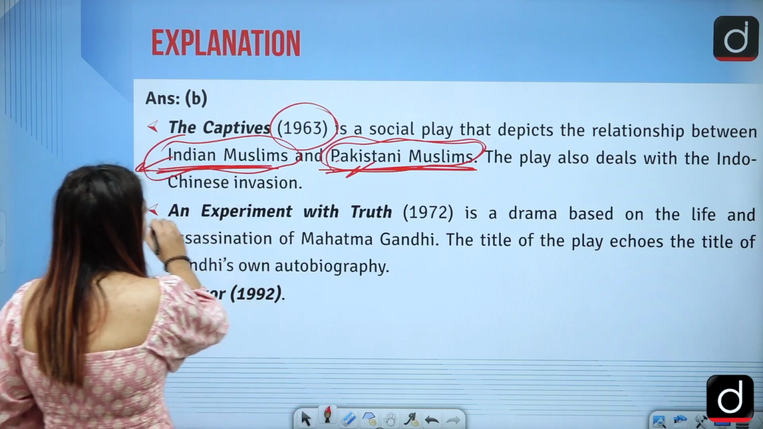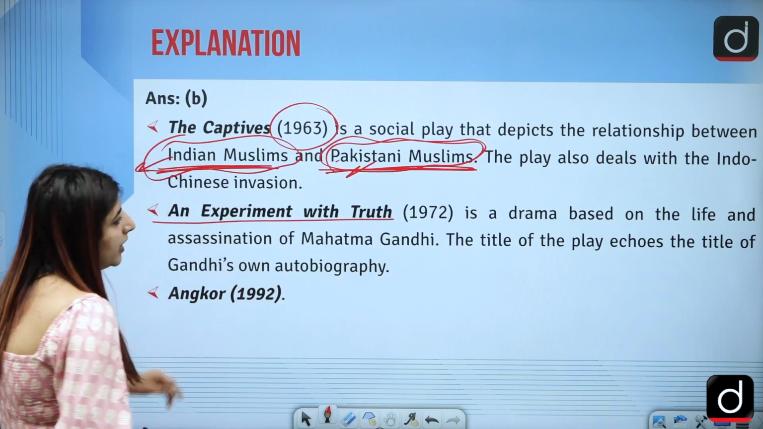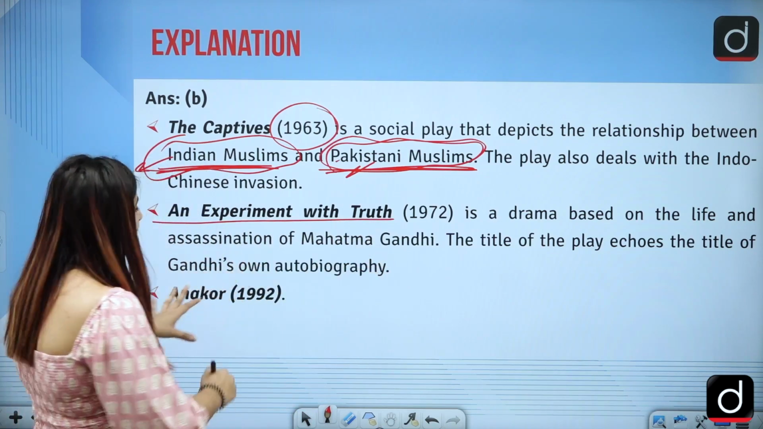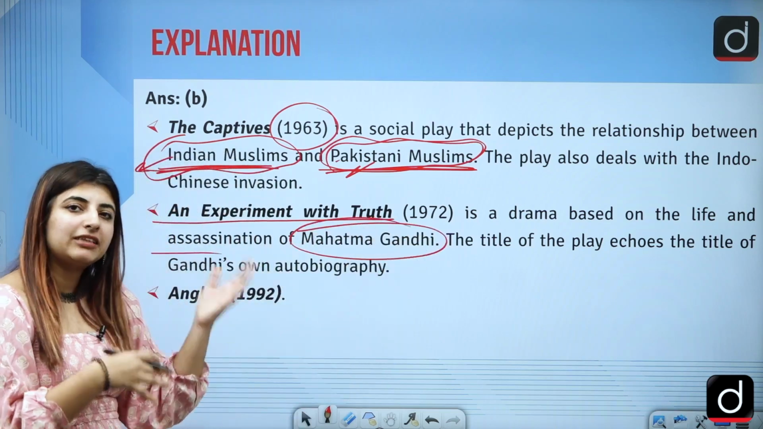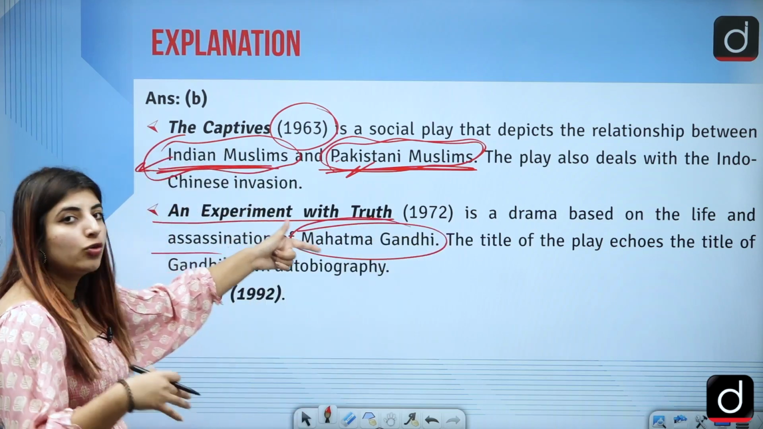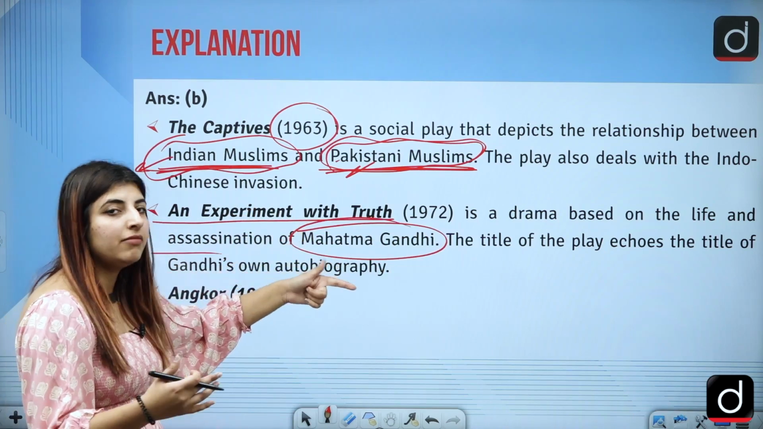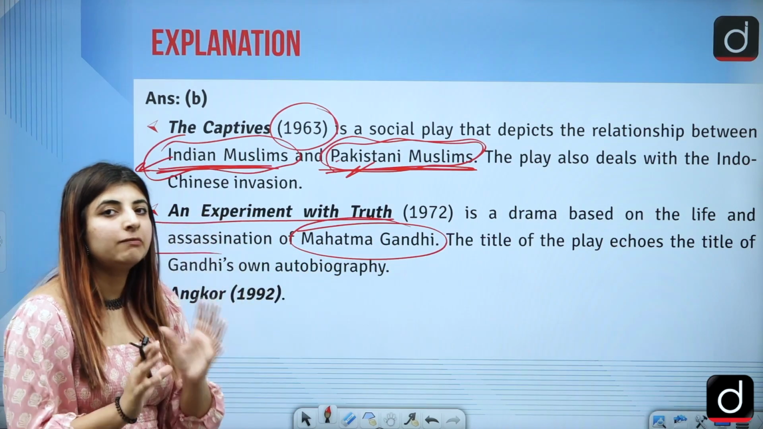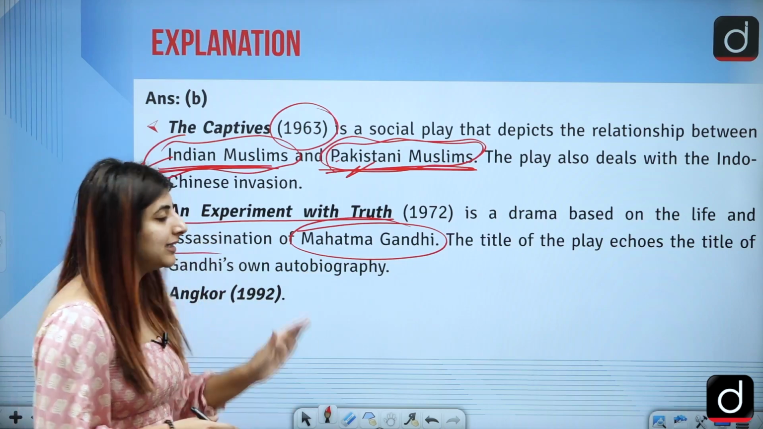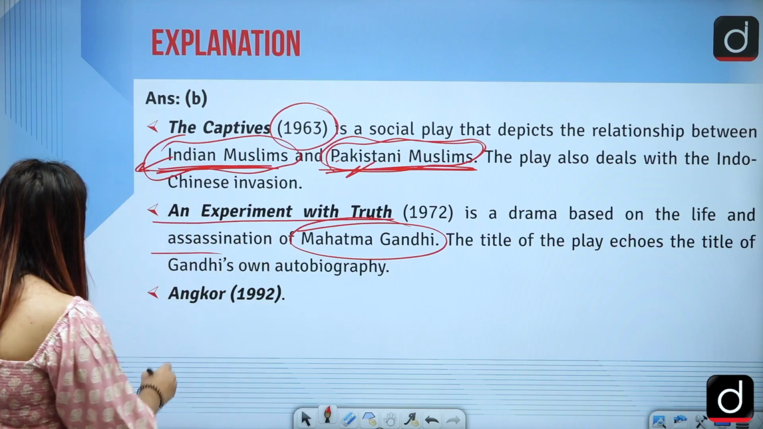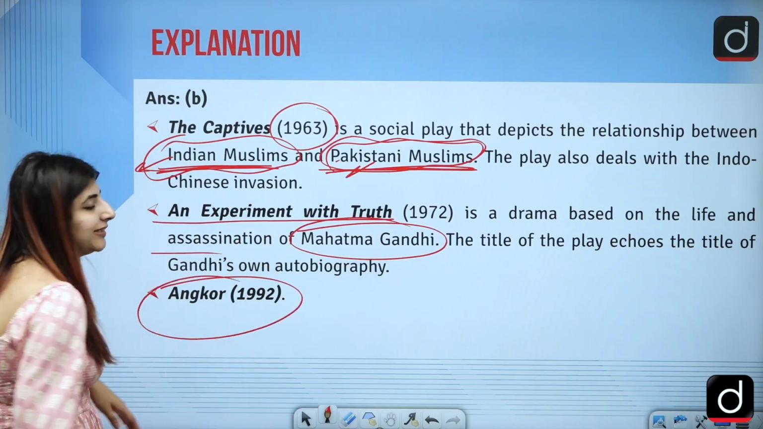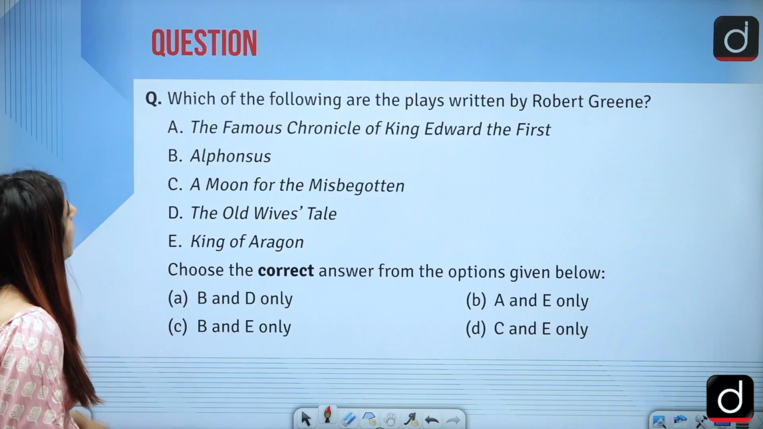Second is An Experiment with Truth, a drama based on the life and assassination of Mahatma Gandhi. He wrote My Experiments with Truth. So, to pay tribute to him or talk about him, Currimbhoy wrote a play with a similar title, but An Experiment with Truth, right? Next is Inquilab, published in 1992.